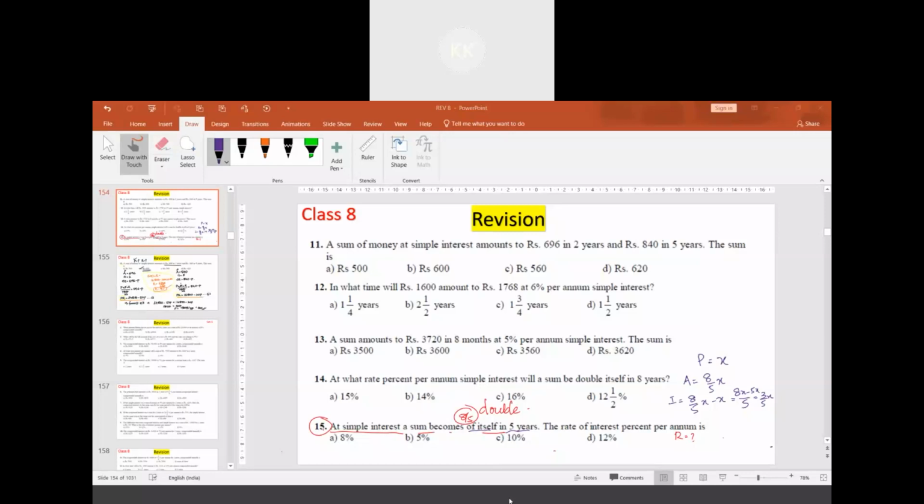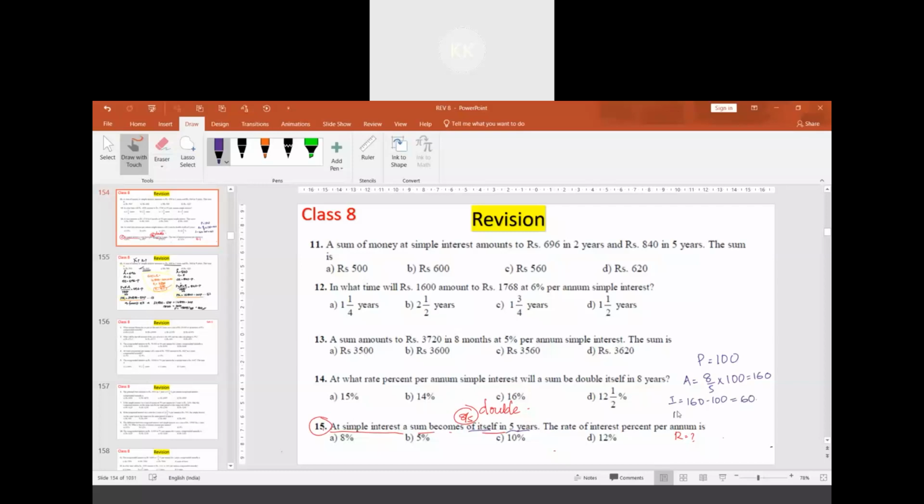So better is I take the number instead of the letter x. Let me take it as 100. Then what changes can we see? If principal amount is taken as 100, amount is 8 by 5 times of 100, which is 160. So interest earned will be 160 minus 100. We get it as 60, sir. This is the interest.